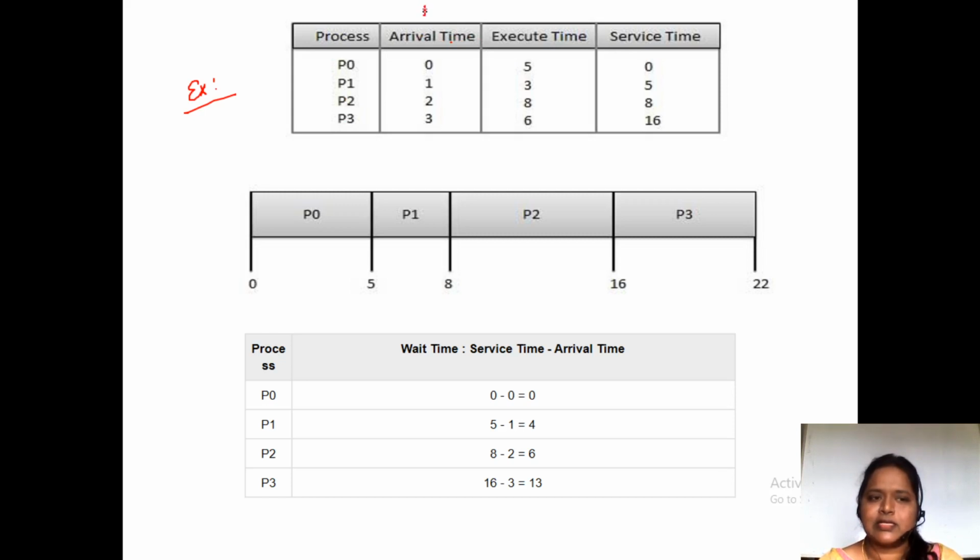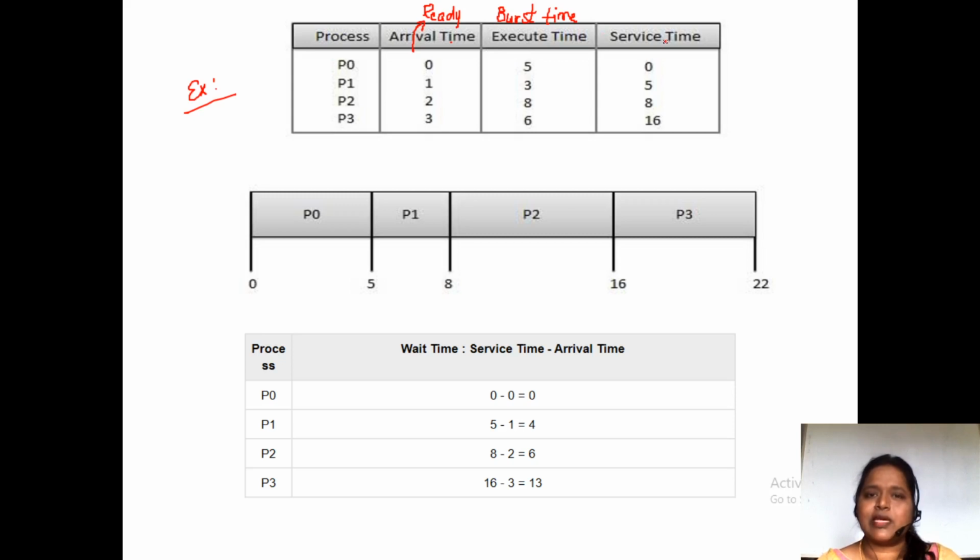Execution time we also call burst time. Burst time, or execution time, means that in order to complete the process P0, it needs 5 milliseconds of time. That we call the burst time.